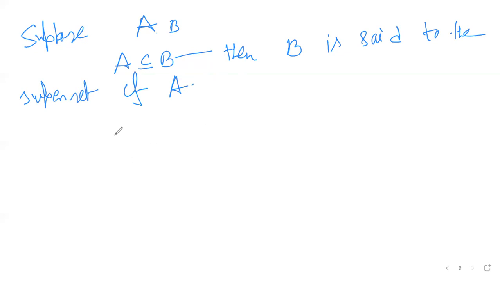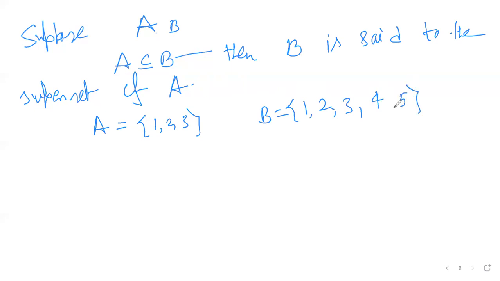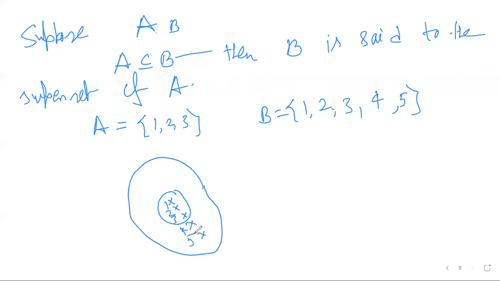So the same example, A equals my 1, 2, 3 and B equals 1, 2, 3, 4, 5. Now look, it is my A, that is 1, 2 and 3, and that is my bigger set, that is 4, that is 5.